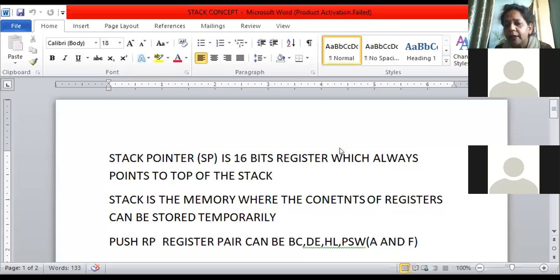Okay. Anyone has difficulty in this? Stack pointer.